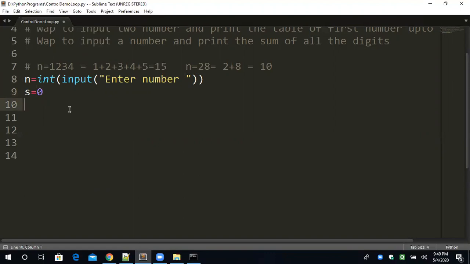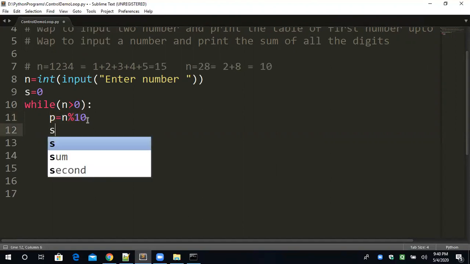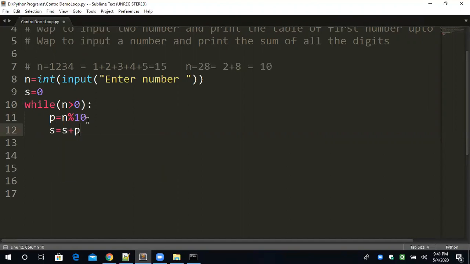Okay. Now while n is greater than 0, p is equal to n modulus 10. This is used to extract the digit from the number. This is a very important statement I have written, p is equal to n modulus 10. This is digit extraction. Okay. If your little math is strong, then you can understand the programming. It's my guarantee. And s is equal to s plus p.